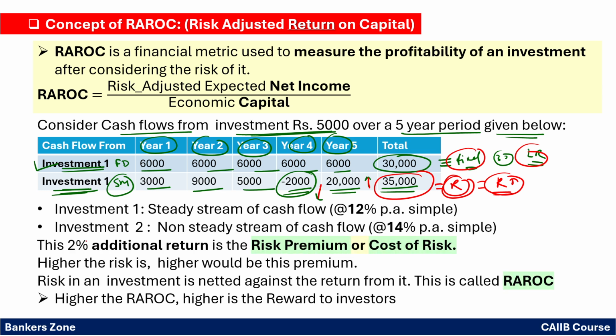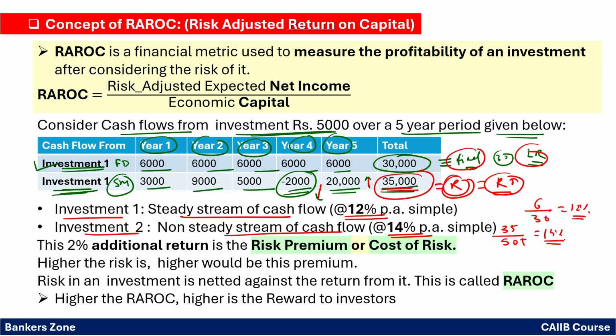Now see, investment one: steady return, steady cash flow, say 12% per annum. How? See, 6,000 you are getting on 30,000, so 12% per annum you are getting fixed. Investment 2, share market: there is no fixed cash flow. However, you are getting more than that, say simply 14% per annum. So you are getting 35,000, right, on 50,000 investment. Also 14% you are getting as the return.